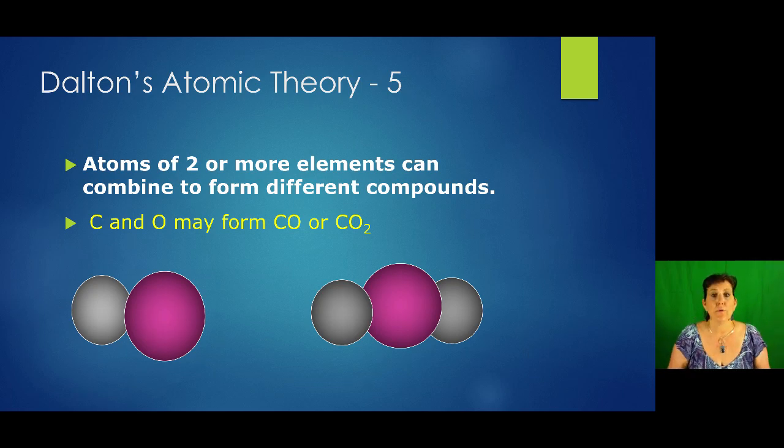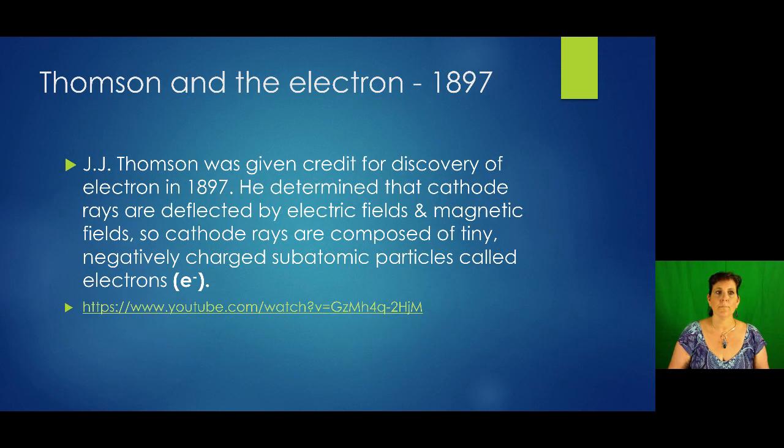Good. So 3 out of 5 are still true today. That was over 200 years ago. Dalton did a pretty good job. Moving on. So 95 years later, we have Thomson and the electron. So J.J. Thomson is given credit for discovering the electron in 1897. He determined that cathode rays are deflected by electric fields and magnetic fields. So cathode rays are composed of tiny, negatively charged subatomic particles, and he called them electrons.